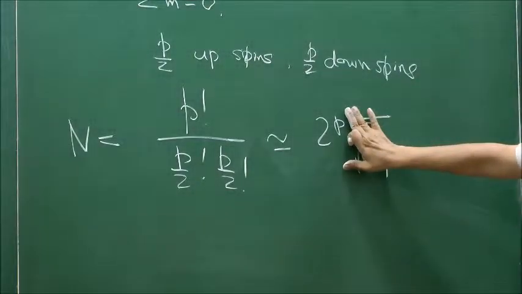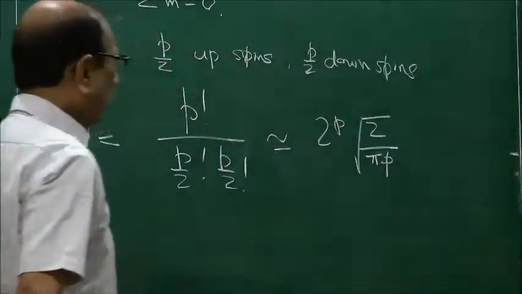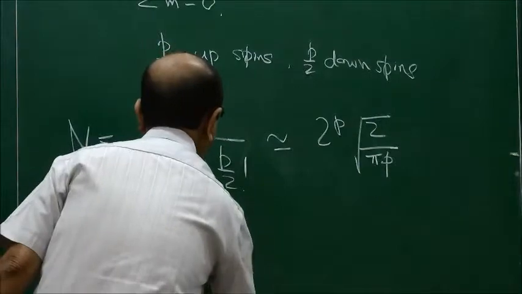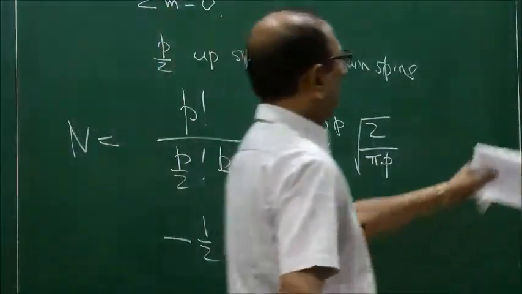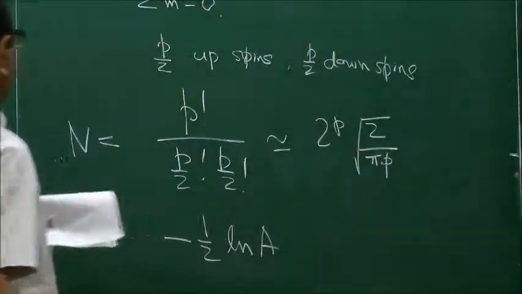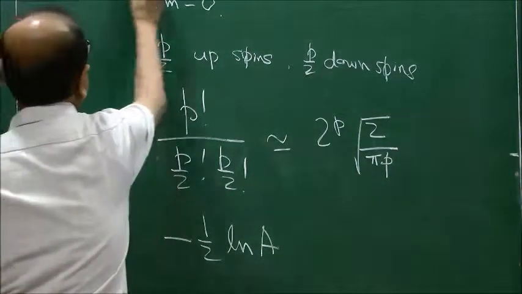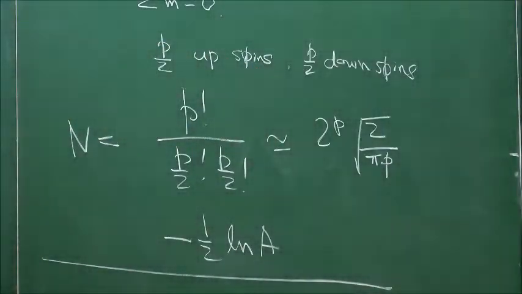So this will give you the leading area term, and because of the presence of 1 by root p, this will give you a log correction which is minus half log p, or equivalently minus half log a, because p is proportional to a, as I indicated earlier. So this in the U1 formulation leads to a log correction of minus half log a, provided k is taken to infinity. If instead you take k to be finite, then you have to be more careful.